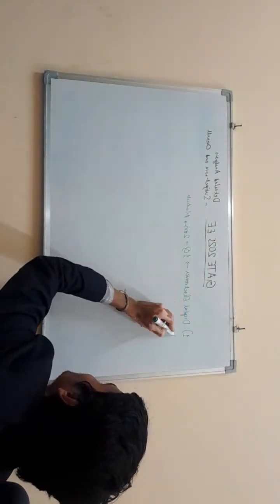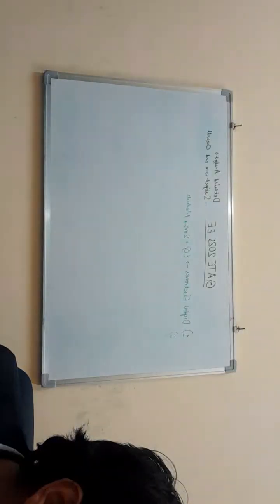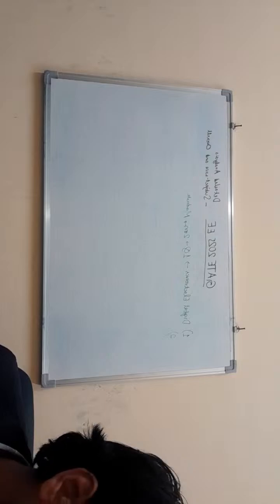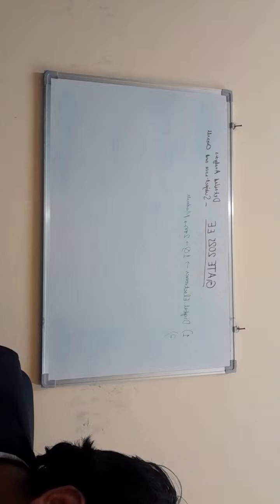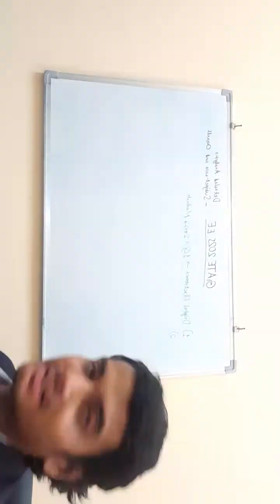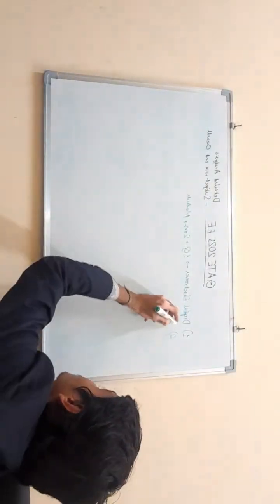Next subject which had higher weightage as compared to digital electronics was, I think, electrical and electronic measurements, with 5 marks.